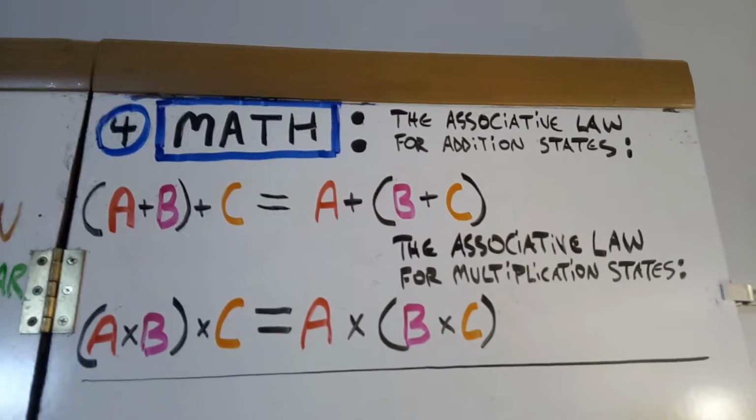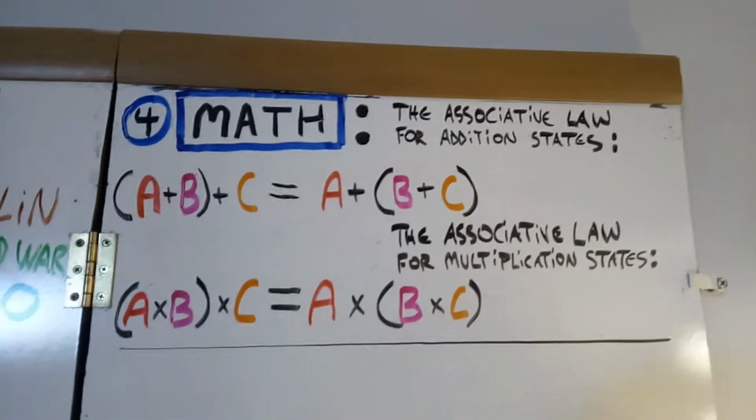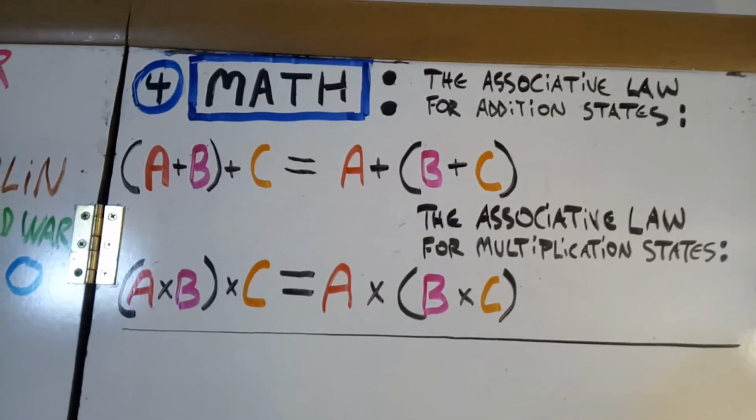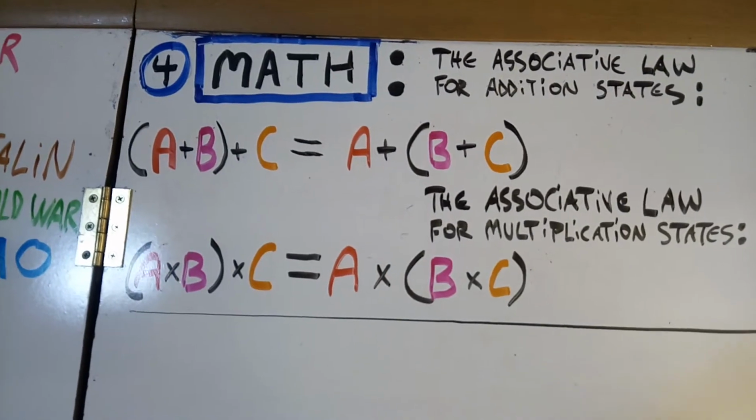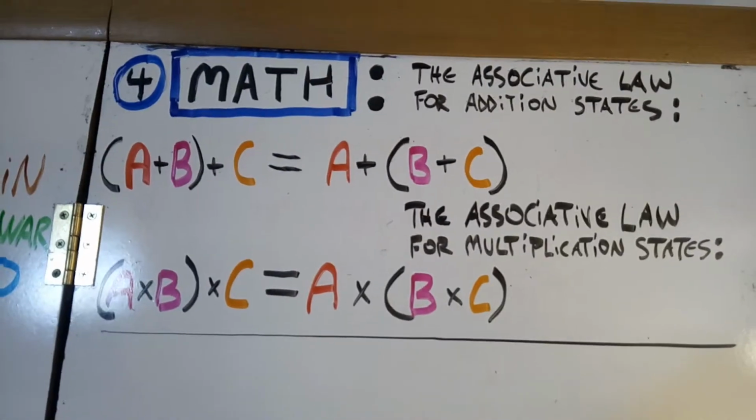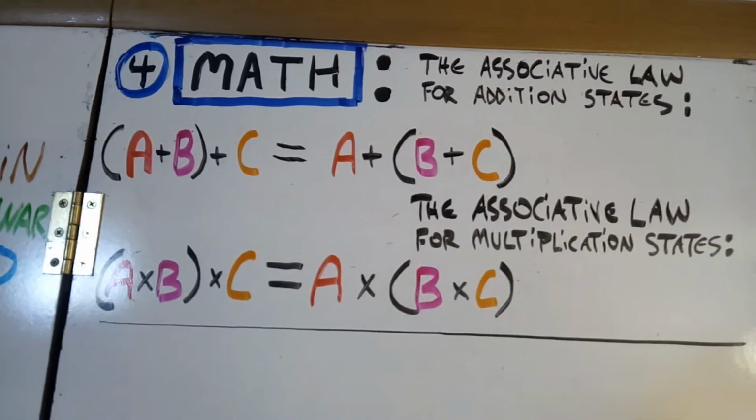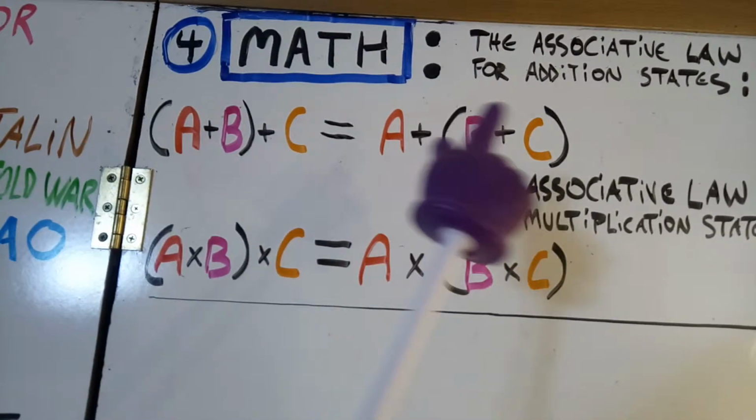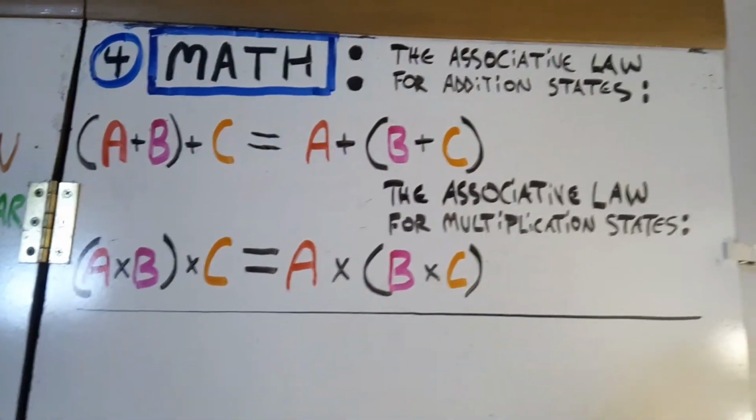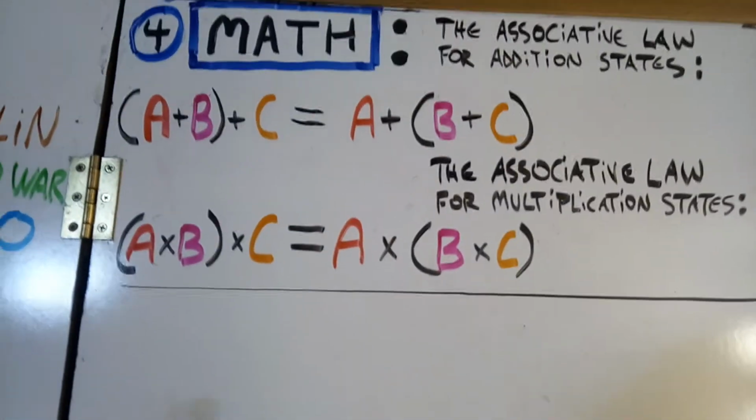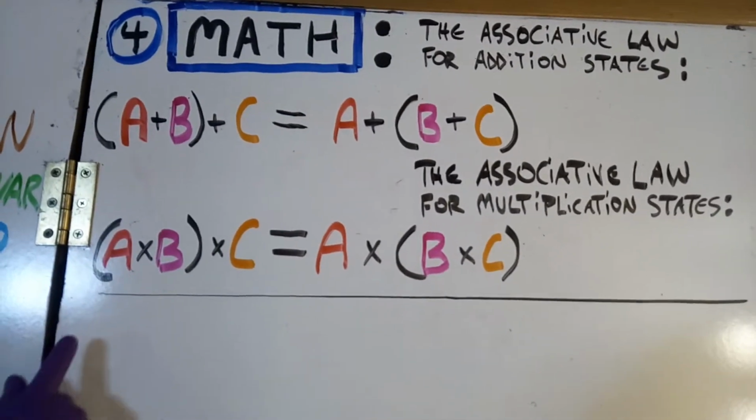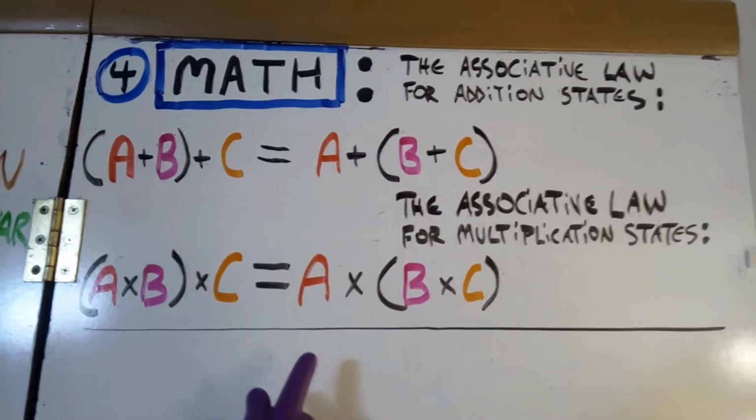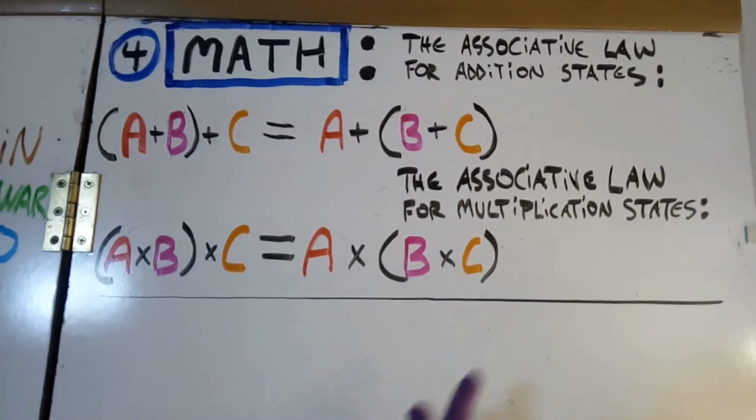For math, we're going to do the associative law for addition and multiplication. You can make the A for sign language, the B for sign language, the C, and also the parentheses as well if you wish. But it's opening parentheses A plus B, closing parentheses plus C equals A plus, opening parentheses B plus C, closing parentheses. And the associative law for multiplication is the same. You just change the addition to multiplication. Open parentheses, A times B, closing parentheses, times C equals A times opening parentheses, B times C, closing parentheses.